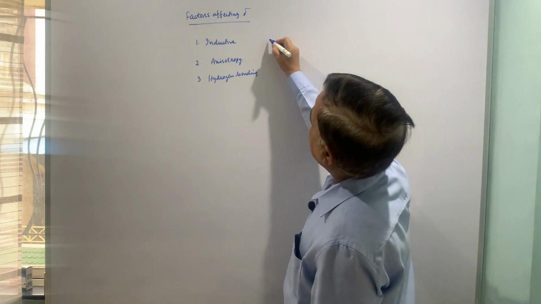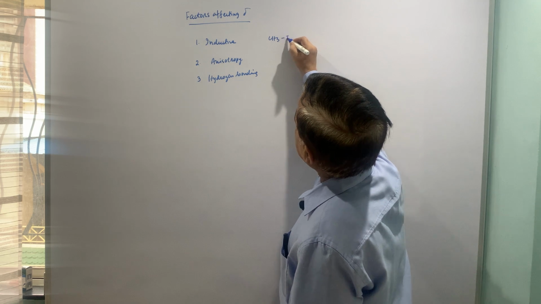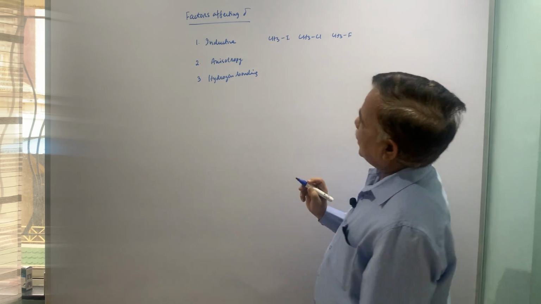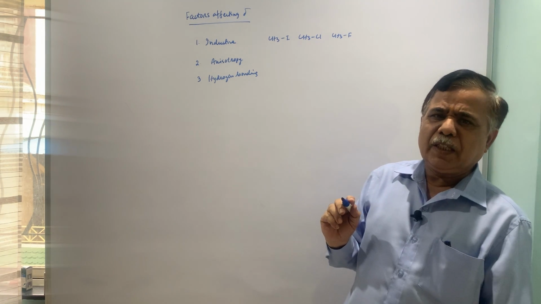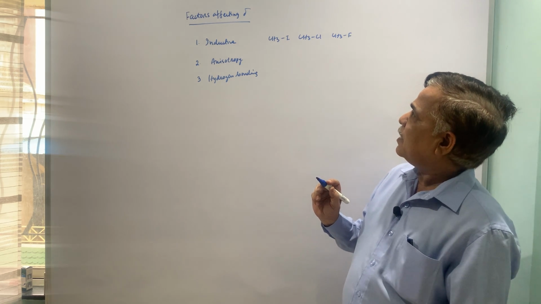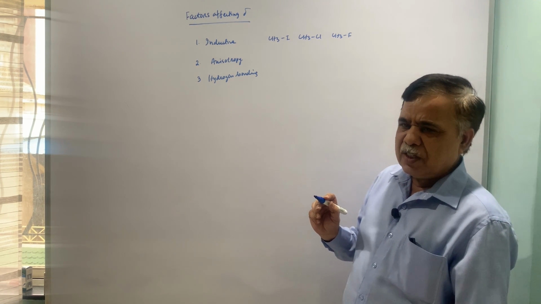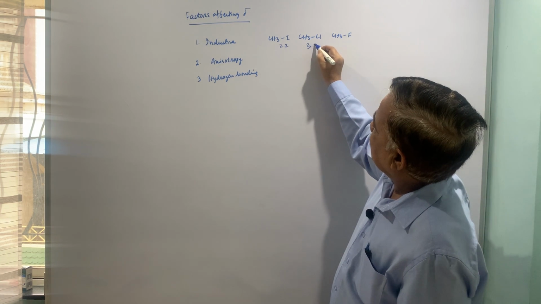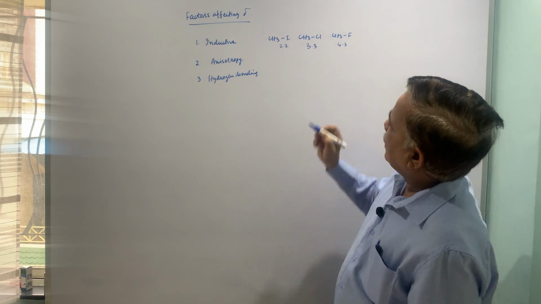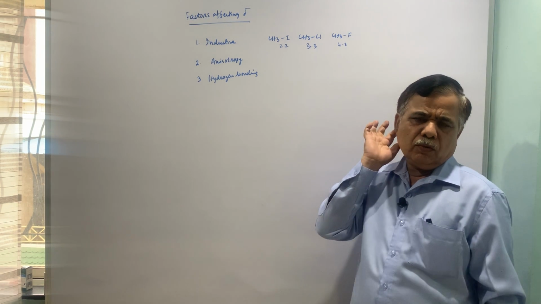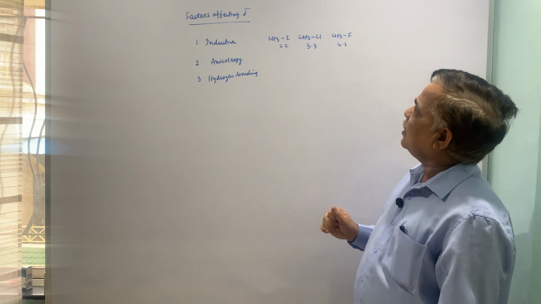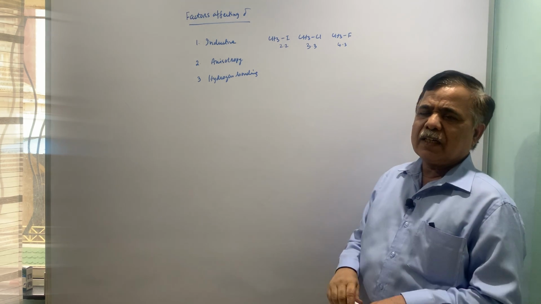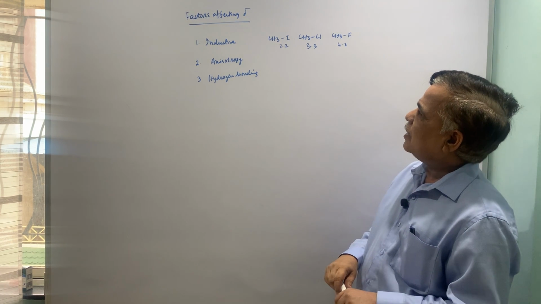For inductive, let us take the example of these three compounds, wherein we are talking about methyl protons, CH3I, CH3Cl, CH3F. All these three halogens are going to exert minus I effect, and if you look at this, the chemical shift values are like this: 2.2, 3.3, 4.3. So, inductive effect would be maximum in case of fluorine.